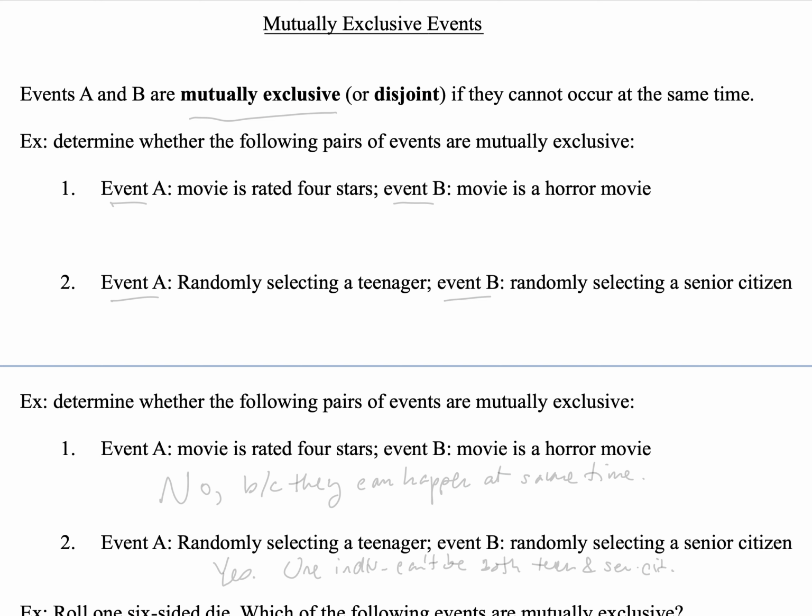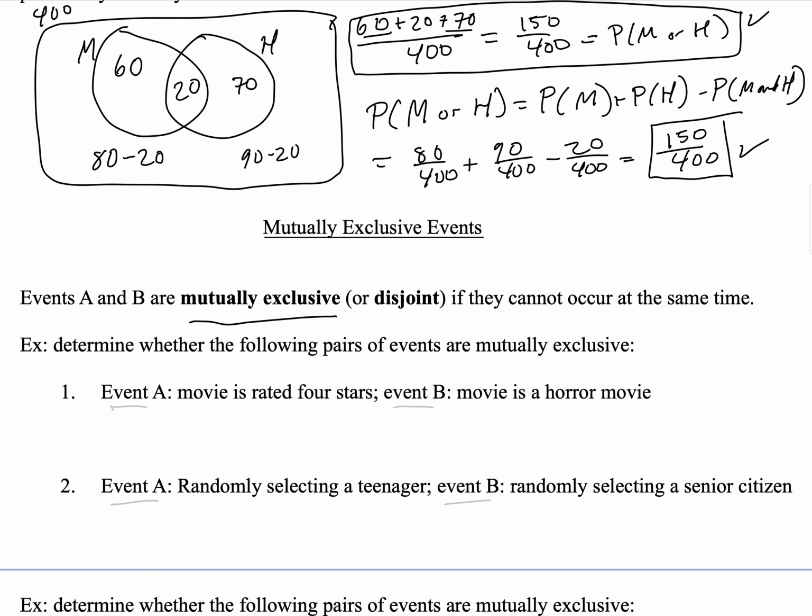So here's a new definition. Events A and B are mutually exclusive or disjoint if they cannot occur at the same time. So just to think about that definition for a minute, determine whether the following pairs of events are mutually exclusive.